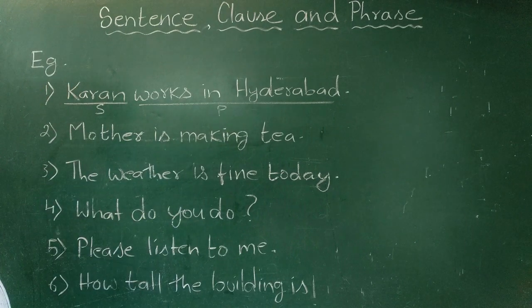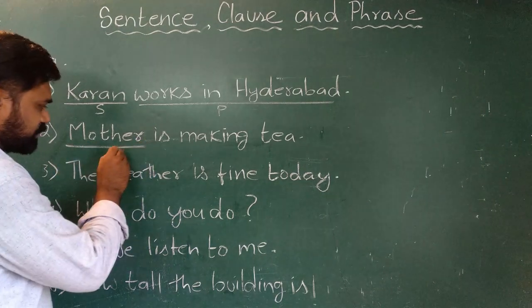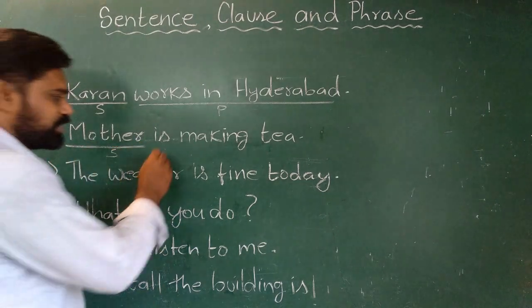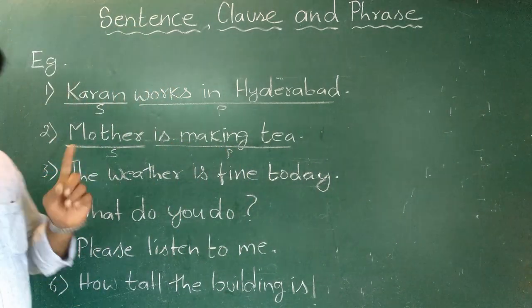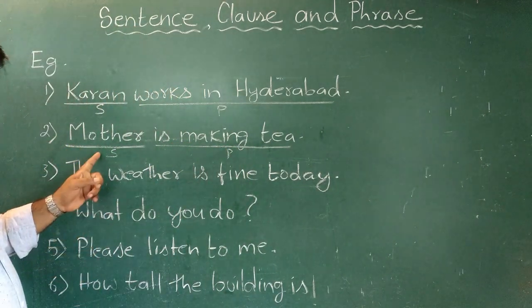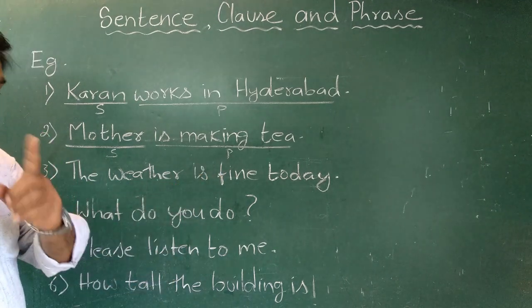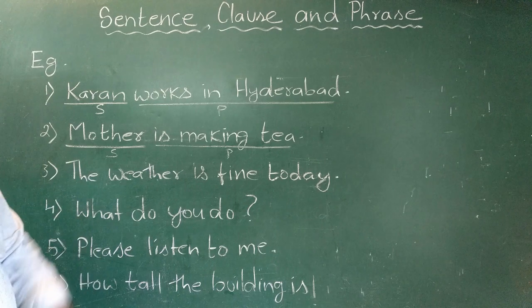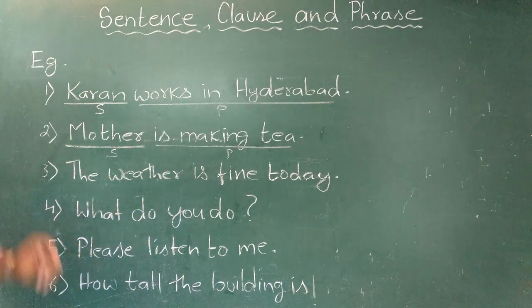Then, second example, mother is making tea. Now in this sentence, mother is subject, is making tea is predicate. So even this group of words has both. It has a subject, it has a predicate, and it makes complete sense. So this is a sentence. Here is making is verb. Let us see the third example.